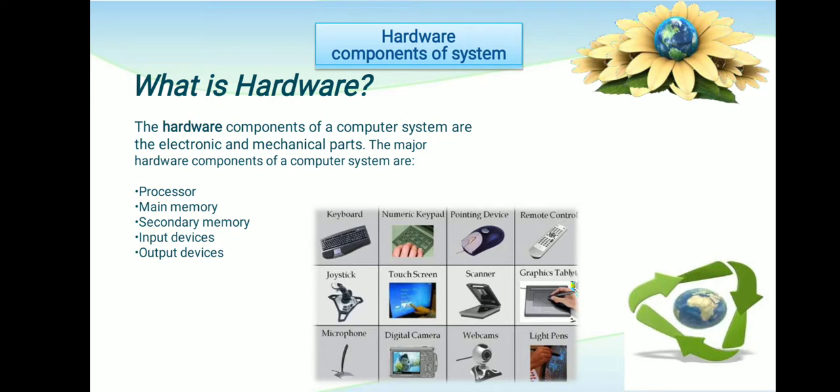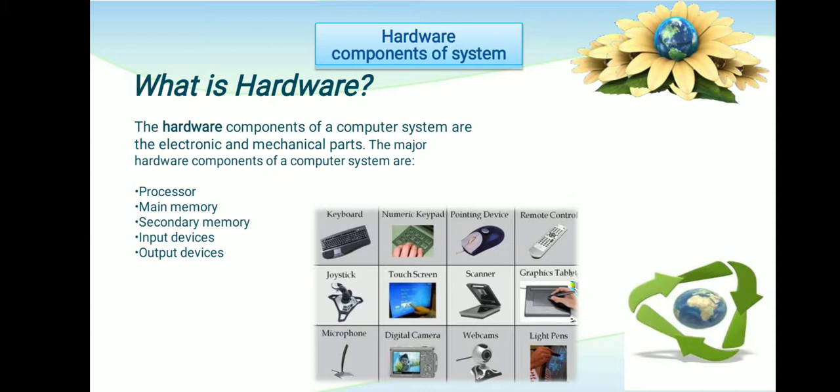Now let's see what is hardware. Before knowing the components of the system, first we have to know what hardware is. The hardware components of a computer system are the electronic and mechanical parts of the computer. The major hardware components, I already told, are the outside parts of our computer. Different types of hardware are available, like keyboard, numerical keypad, pointing device, mouse, speaker, webcam, light pen, touch screen, joystick.